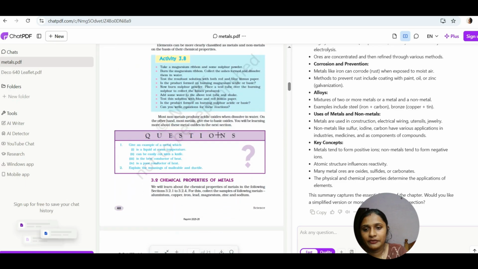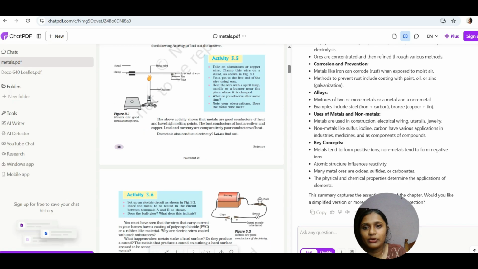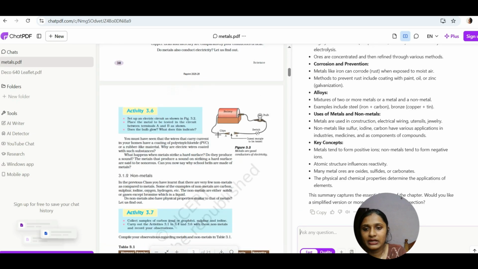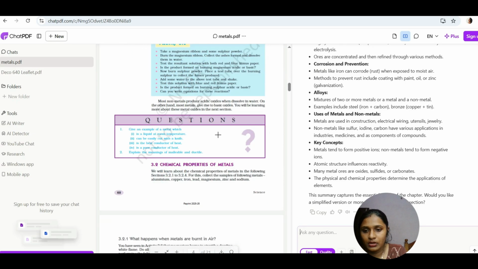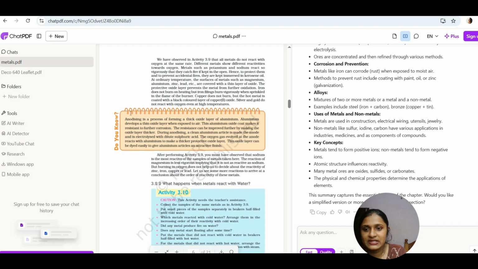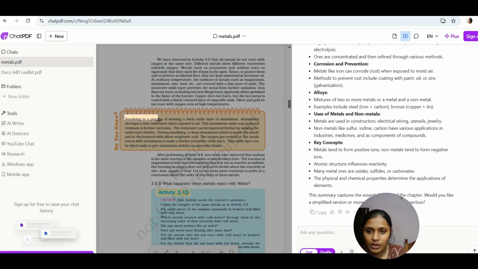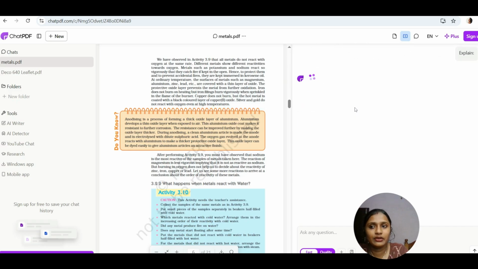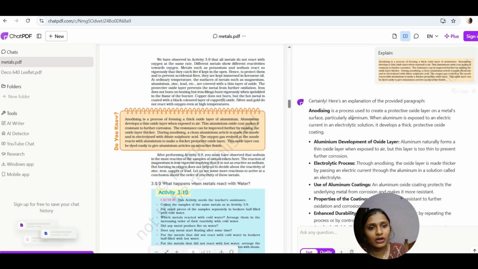Another thing is that if you are going to explain something, we can ask it to explain the content, or ask it to provide a summary of the content. We can just crop this particular portion and ask it to explain, summarize or rewrite. Okay, I'm asking Chat PDF to explain this particular content only. Then it has provided us the explanation of the same content. Yeah, here we got it. So that particular thing only it has explained.